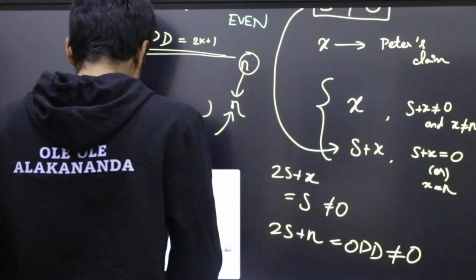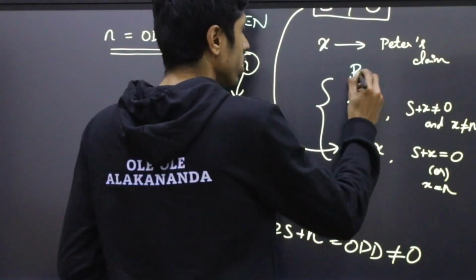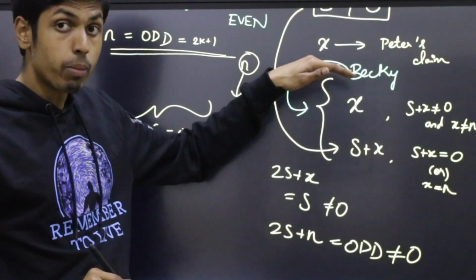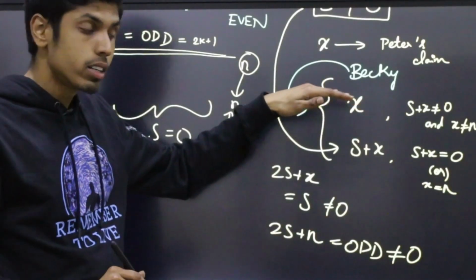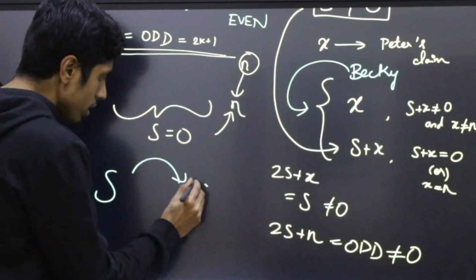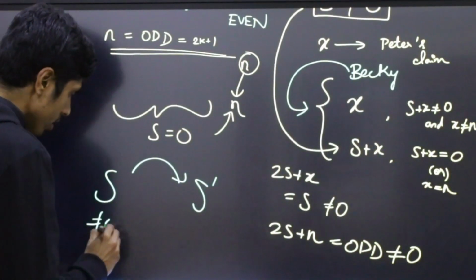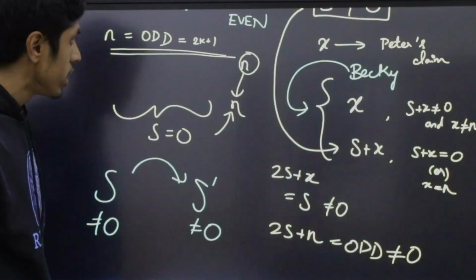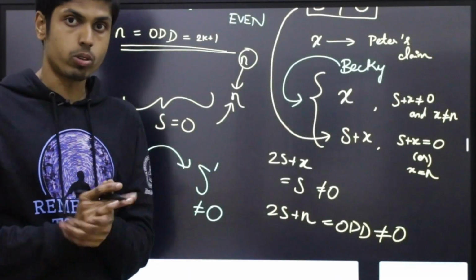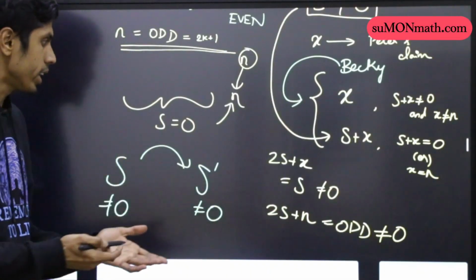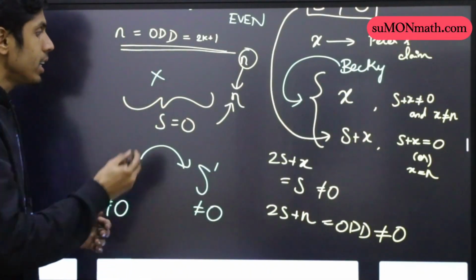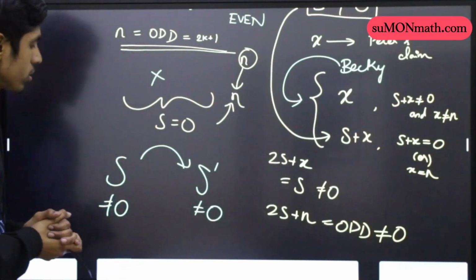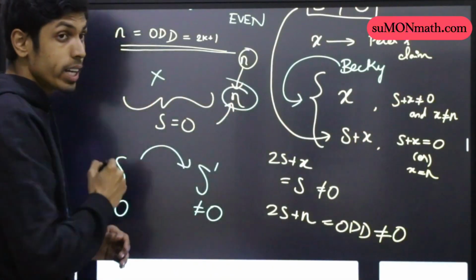Following this algorithm, Becky can ensure that the new sum, let's say the sum s is now updated to s prime. The initial sum being non-zero implies the new sum is also non-zero. Therefore, Becky will not be constrained to write n on the board, because if the sum were 0, then they would have to write n. So this is the case that Becky will try to avoid, and this is the case that Peter will want Becky to have, so that they will be compelled to write n on the board.